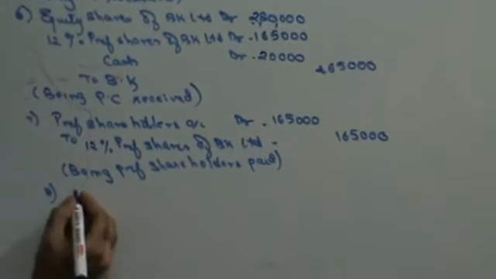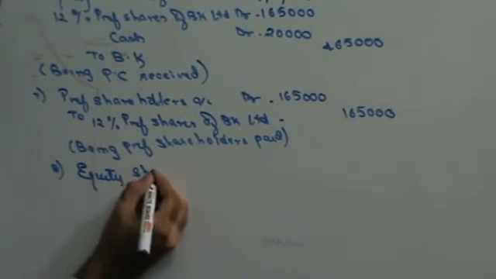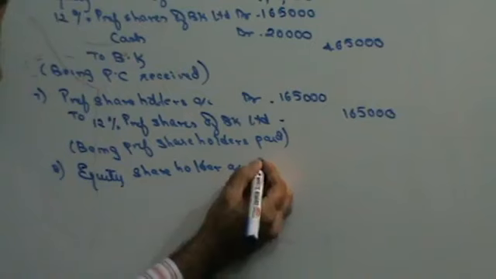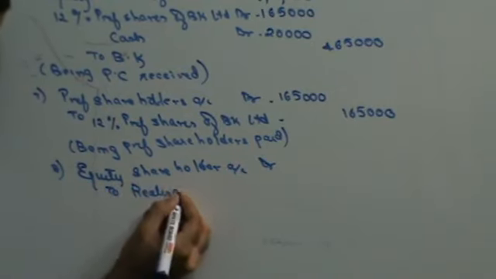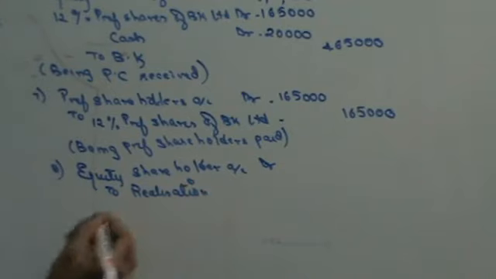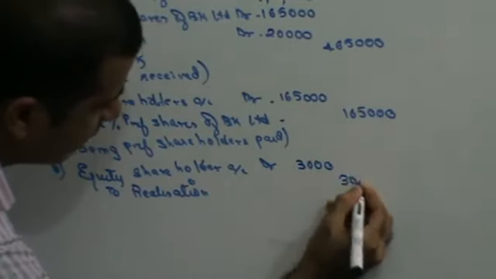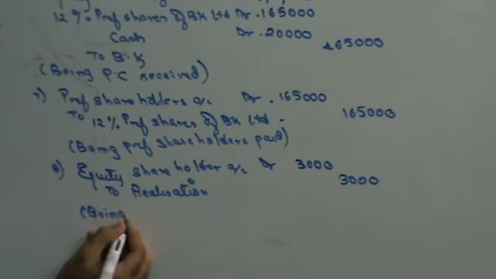So in that case, you will have equity shareholders account debit to realization 3,000. This is the loss that is being transferred to equity shareholders.